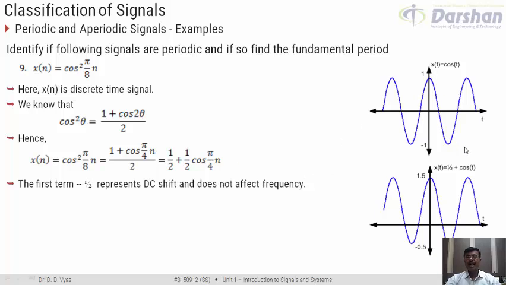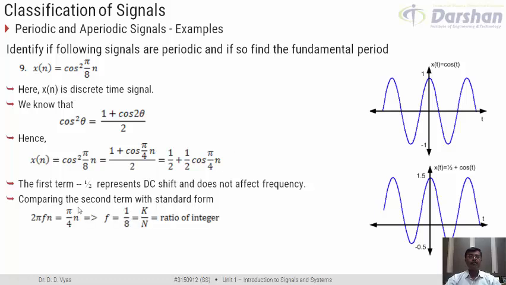The frequency of the signal, or the repetitiveness of the signal, is not affected. The frequency of both the signals is still the same, and it depends upon this cos signal only. So to find the periodicity of x of n, we would have to focus only on the second term, which is cos pi by 4 n. Comparing it with the standard form, that is 2 pi f n, you will get 2 pi f n is equal to pi by 4 n, which would give me f to be equal to 1 by 8.